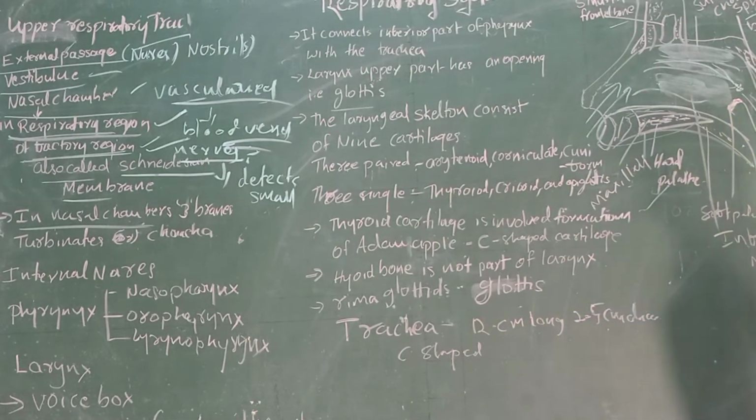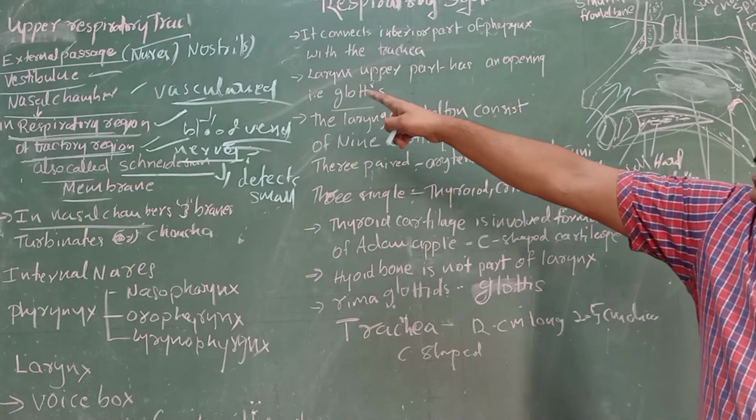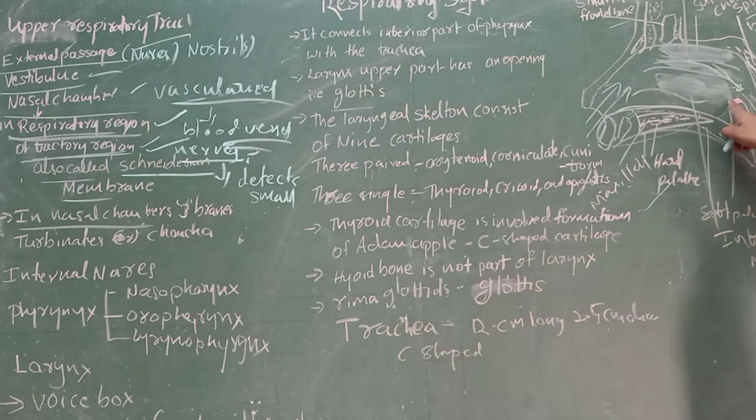The nasal chambers open into the internal nasal nares. The external nasal nares are the nostrils, and the internal nasal nares open into the pharynx.